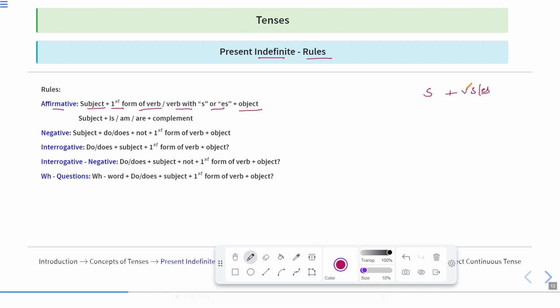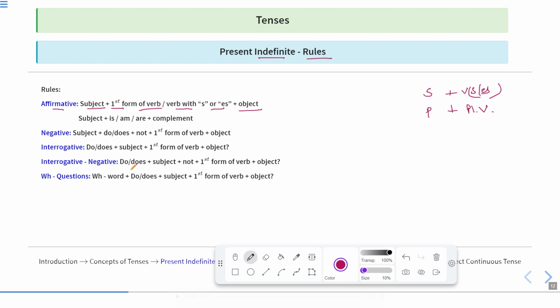And to make a verb singular, we add S or ES to it. But when the subject is plural, we use a plural verb with it. And plural verb is the basic form of the verb. So it happens only in the present indefinite tense. If the subject is singular, the verb should be singular. If the subject is plural, the verb should be plural, according to the requirement of the subject.